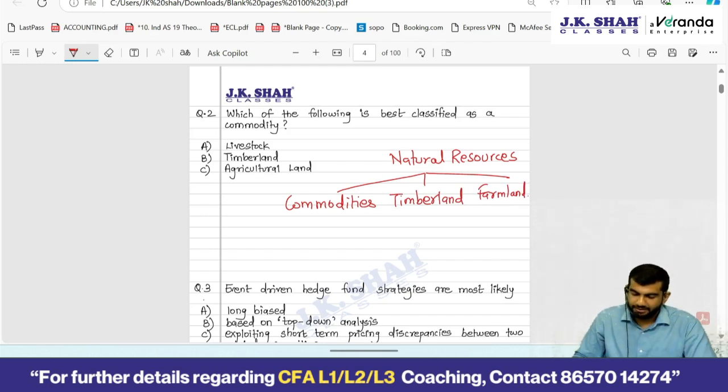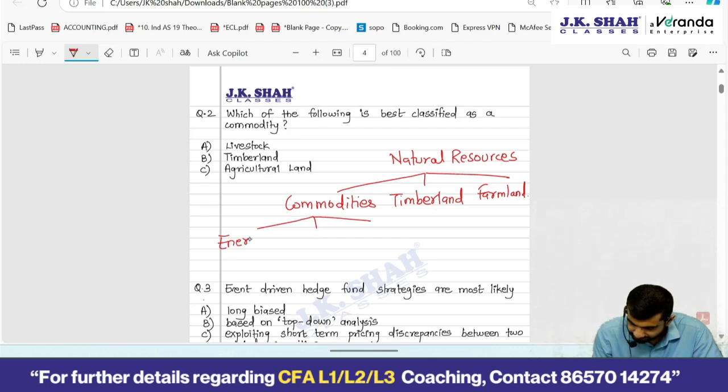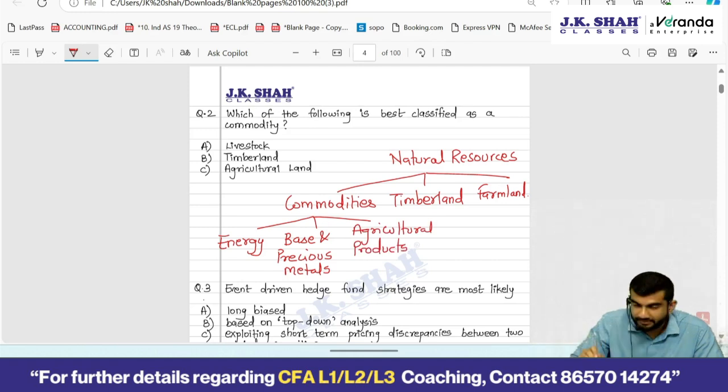And in commodity, we have energy, base and precious metals, agricultural products. Agricultural products further have two types, crop production and animal husbandry. So then livestock will come under animal husbandry, which ultimately is agricultural product and therefore commodity. So option A.